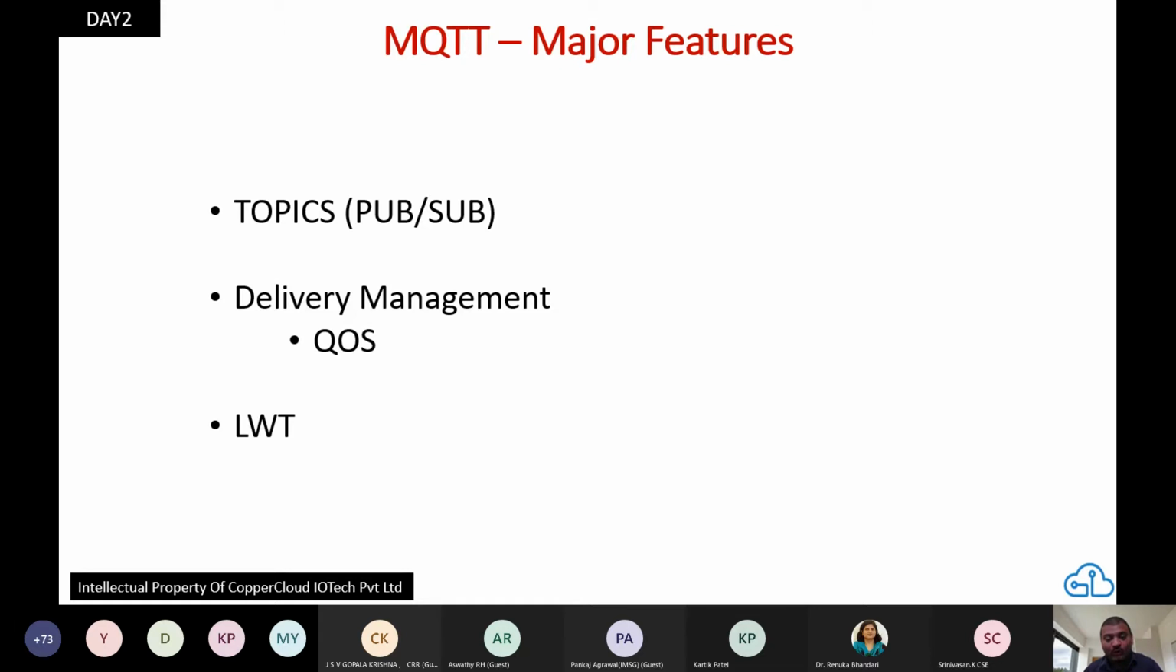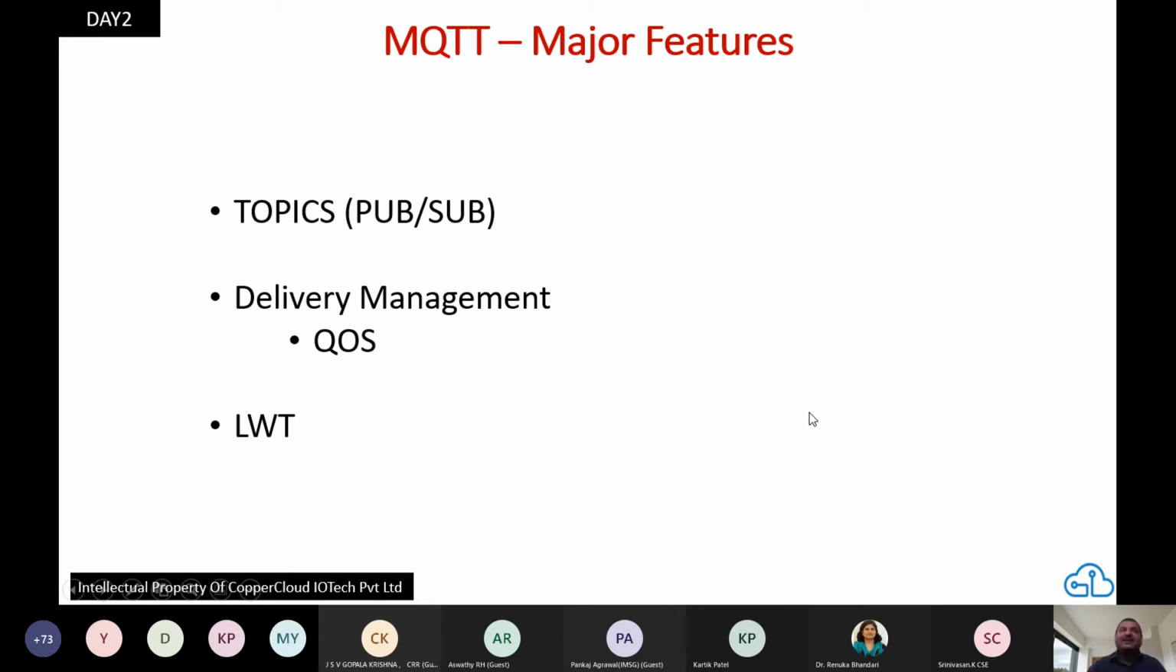They could be guarding your home. They could be placed in ambulances. They could be in self-driving cars. All right. They could be in spaceships. So it's very important that LWT-like functionality be implemented for every single device that we have, right? So these are the major features of MQTT.